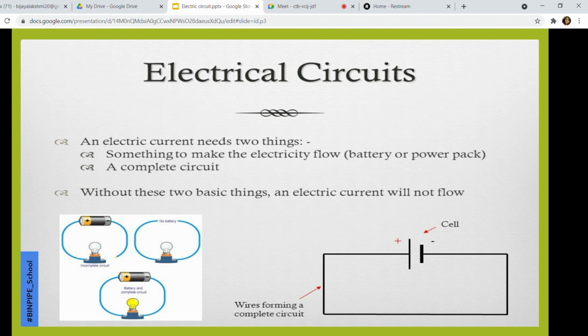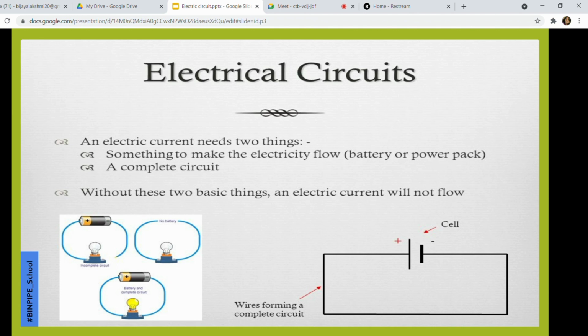To make the electric current flow, we need a source of current, that is, a source from where the current is produced. And for that we need electric sources such as a battery. A battery is an instant source of current because it stores chemical energy, and that gets transferred into electrical energy.